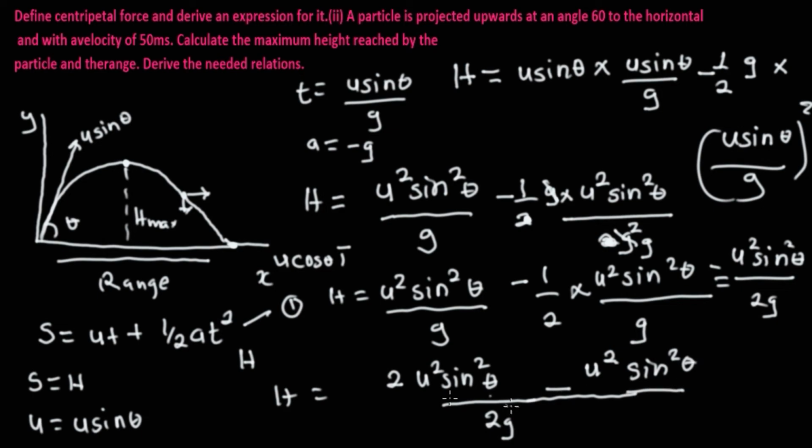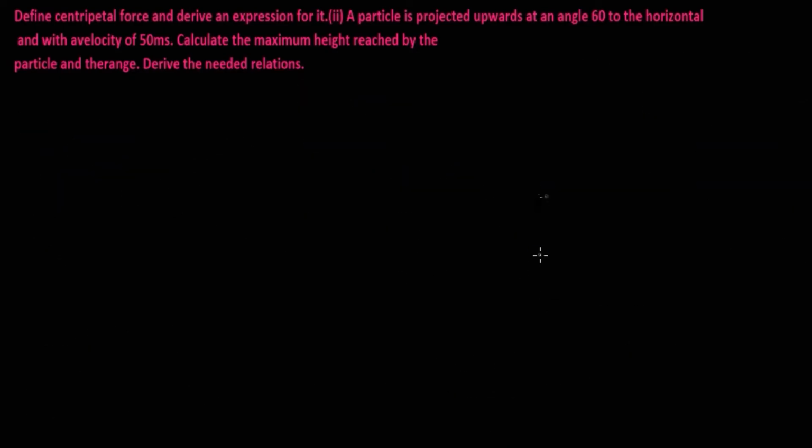If you subtract, we're going to be left with h is equal to u square sine square theta over 2g. That's for that.